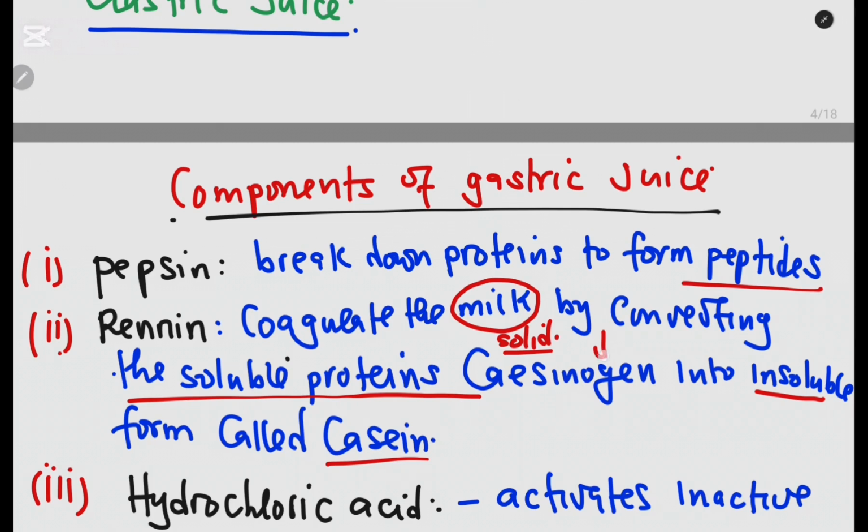Okay, this one is normally secreted in infants, and that is the reason why infants depend on milk, but of course they produce solid poop, because this enzyme is the one that coagulates or solidifies the proteins in the milk, by converting it from soluble form to insoluble form. So this one is normally in infants.